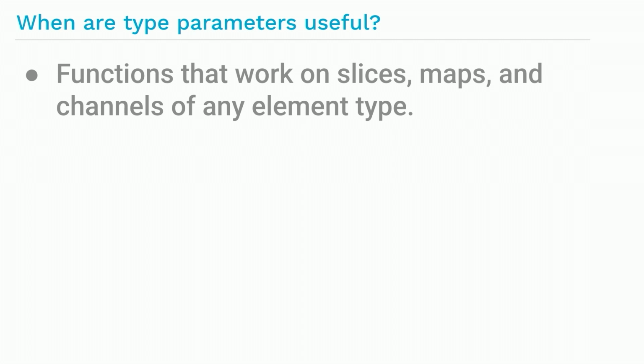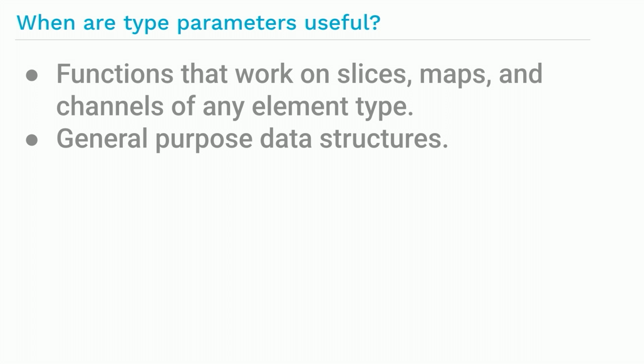One case where type parameters can be useful is when writing functions that operate on the special types that are defined by the language: slices, maps, channels. If a function has parameters with those types, and the function code doesn't make any particular assumptions about the element types, then it may be useful to use a type parameter. For example, a function that returns a slice of all the keys in a map of any type, any map type. The code wouldn't assume anything about the map key type. That makes it a good candidate for using type parameters. The alternative to using type parameters for this kind of function is typically to use reflection, but that's a more awkward programming model. It's not statically type checked. It's often slower as well.